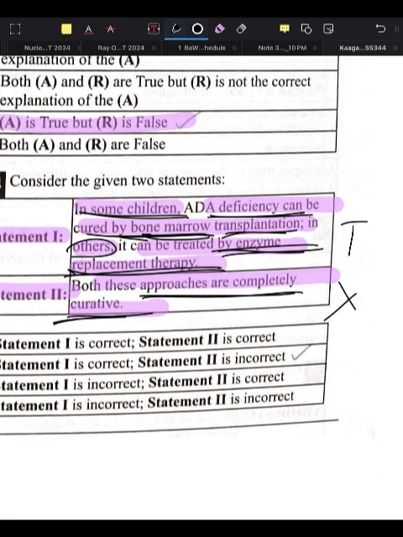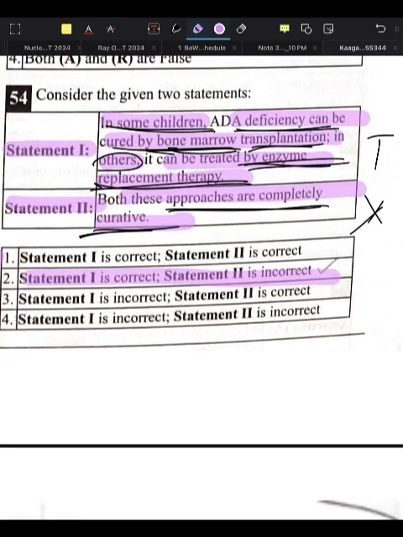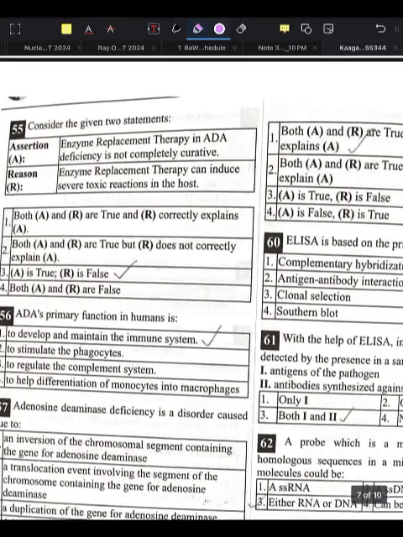No, both these statements are not completely correct. So statement 1 is correct, but statement 2 is incorrect. Statement 1 is correct, but statement 2 is incorrect.